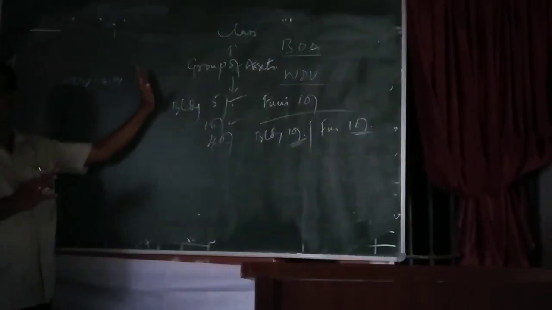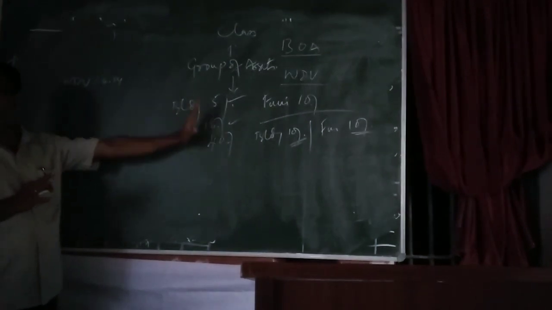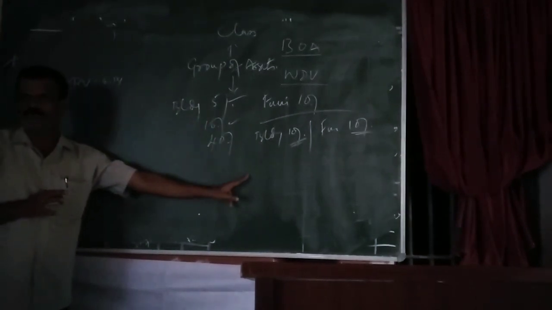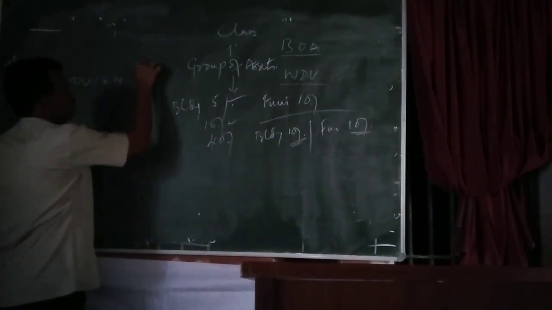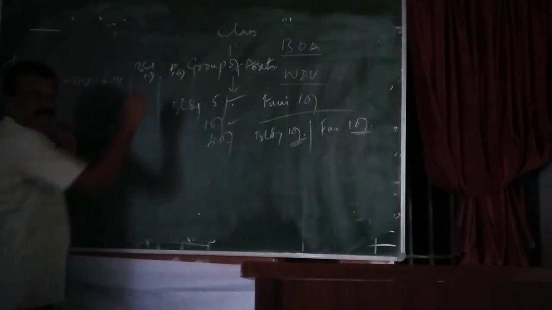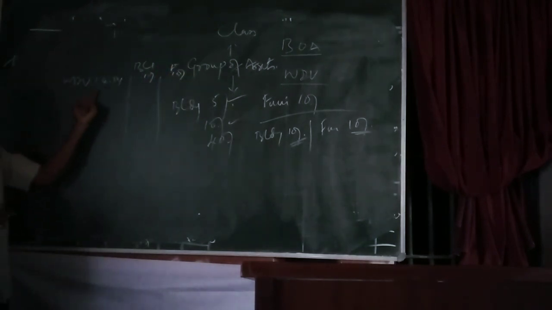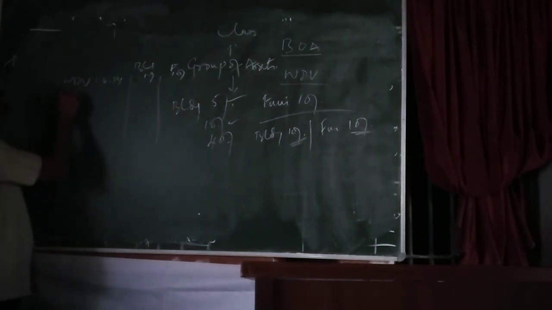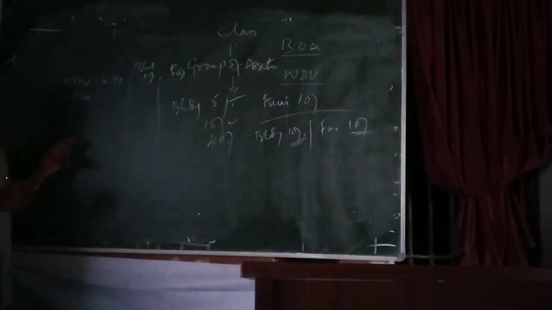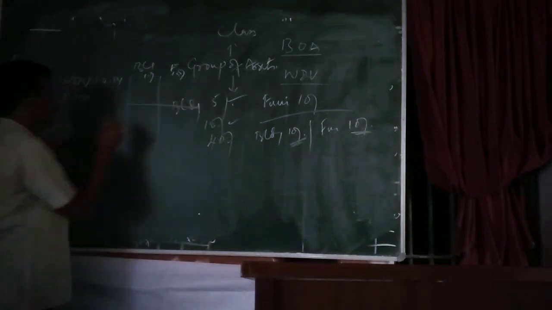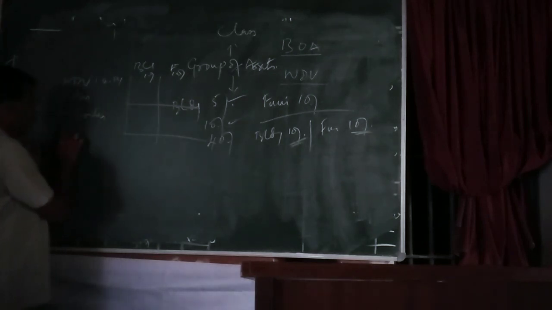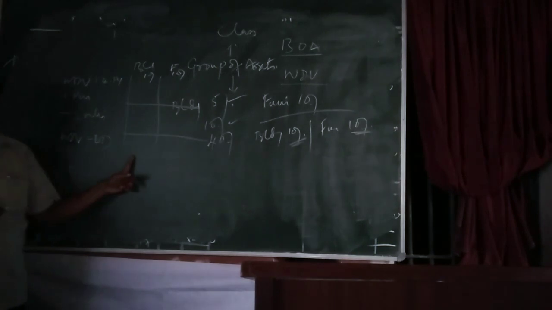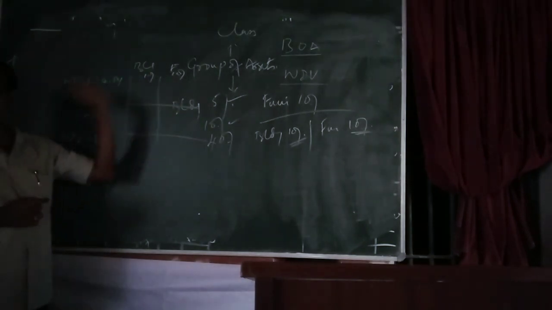For example, buildings 10%, furniture 10%. Then written down value of buildings 10%, furniture 10%, as on 1st April of the previous year, and if any purchases are made during the previous year, that will be added. From this we have to deduct the sales effected during the year, and whatever remains is called written down value before depreciation, on which we should calculate the depreciation at the prescribed rate.